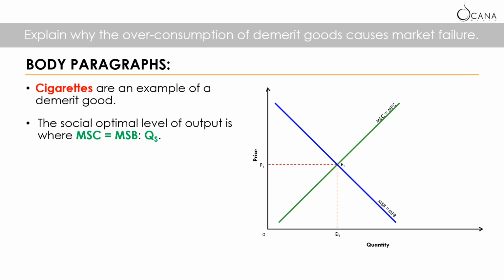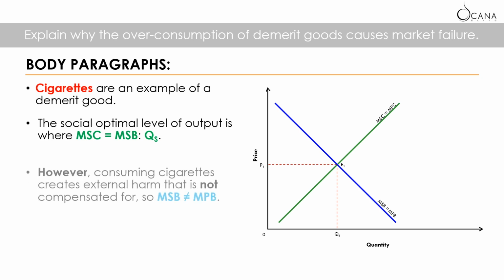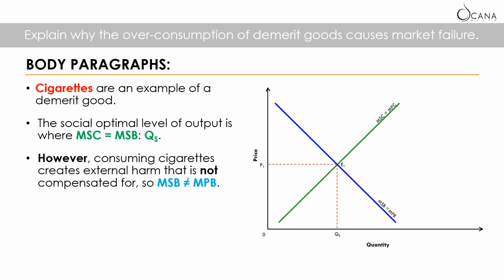Now, after we have drawn the social optimal point, we can say that the consumption of cigarettes creates external harm that is not compensated for. So meaning that there could be external cost or negative external benefit. So we say that the MSB will not be the same as the MPB. The question is, where is the MPB then? Is it on the right of the MSB or left of the MSB?